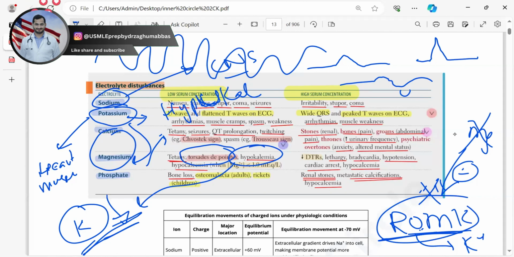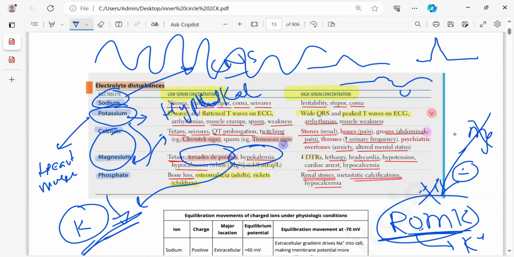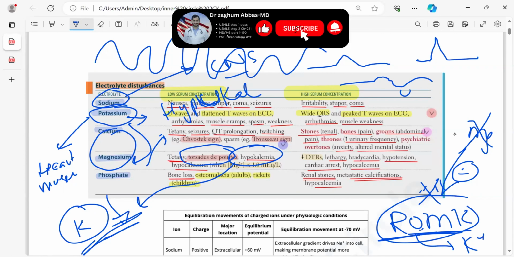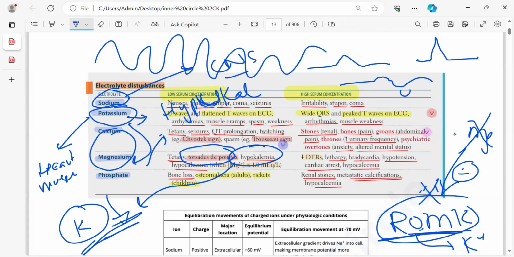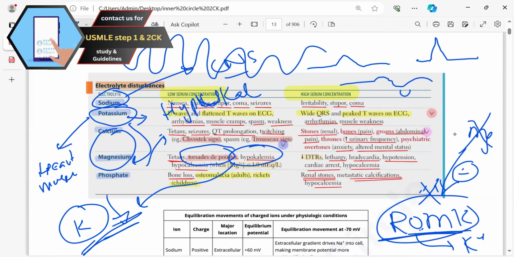Whenever a question comes, the scenario will be the same. History given, you give a drug, then the patient develops decreased deep tendon reflexes and lethargy. It will affect all muscles. In mild cases, it will affect muscle, so magnesium, M stands for muscle.